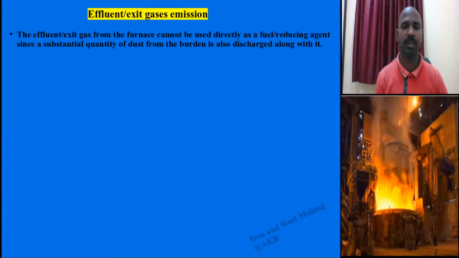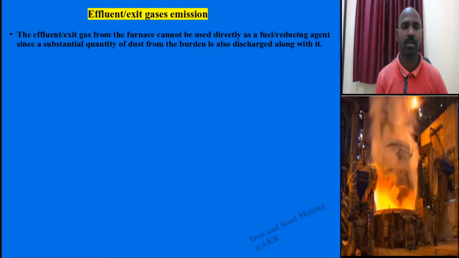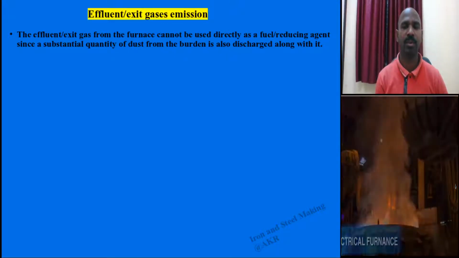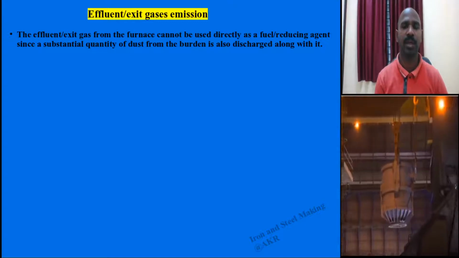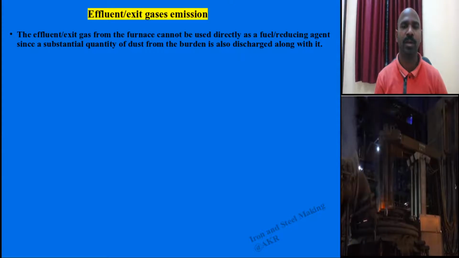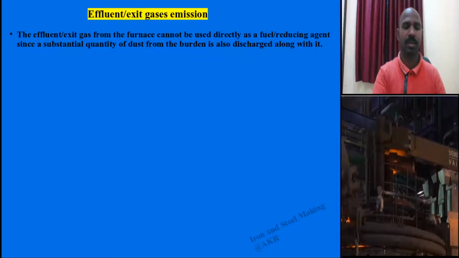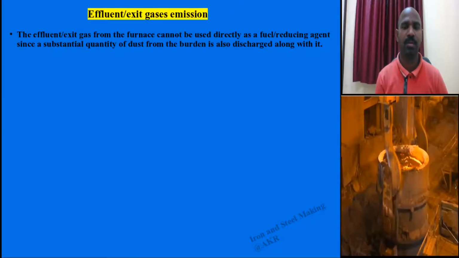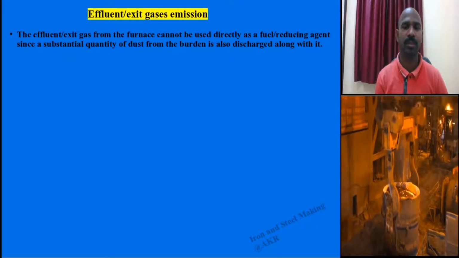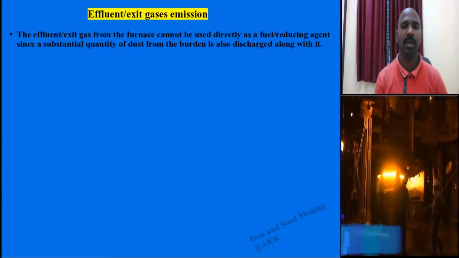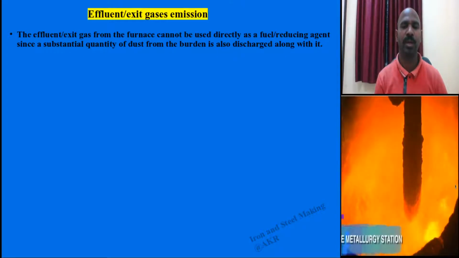As we know, coke is burned with the hot blast, CO will be generated, and along with the CO, CO2 and other gases will be generated. That CO will react with the iron ore, with exothermic reactions, endothermic reactions, indirect reduction, and direct reduction reactions. But the exit gas also consists of CO, and you cannot use that CO as a reducing agent.